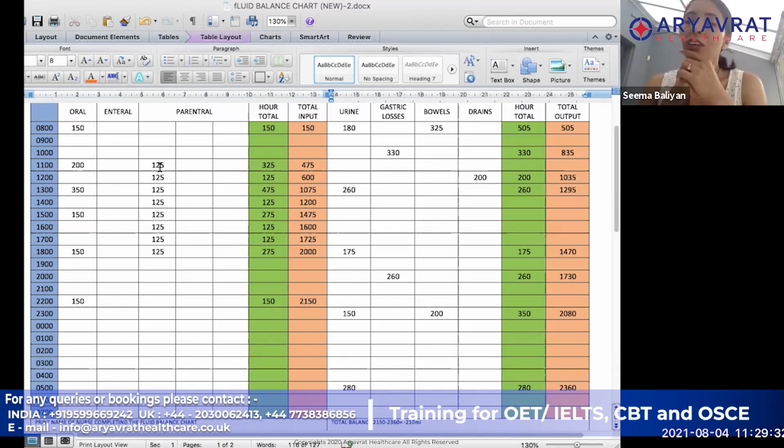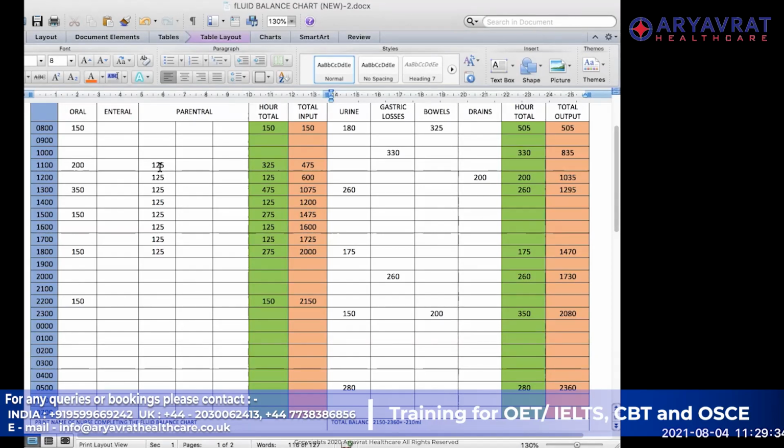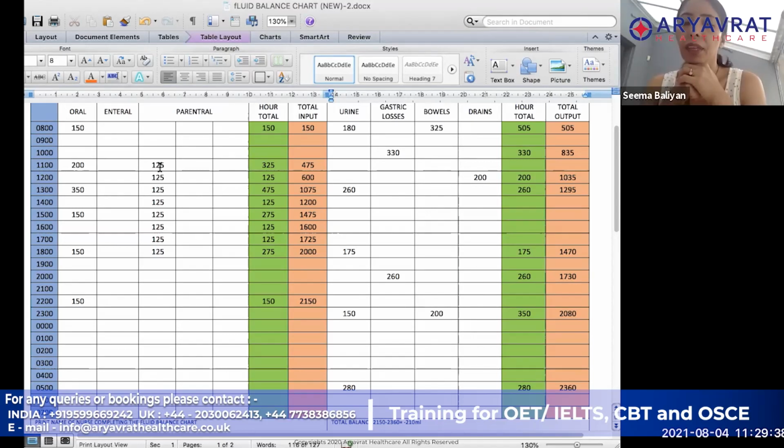Same thing is with the fluid as well. Say, for example, we have started the fluid at 11:30, and it is going to finish at 7:30.